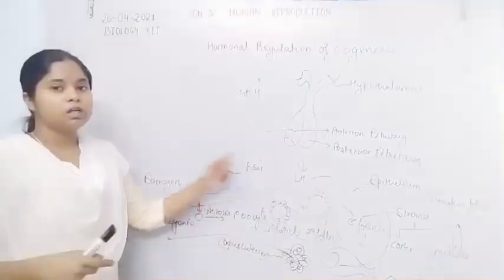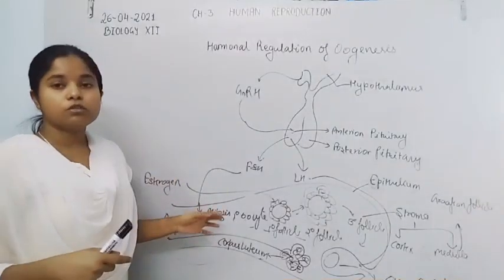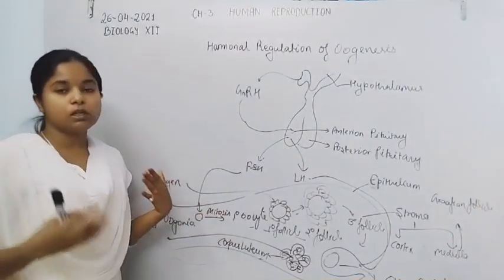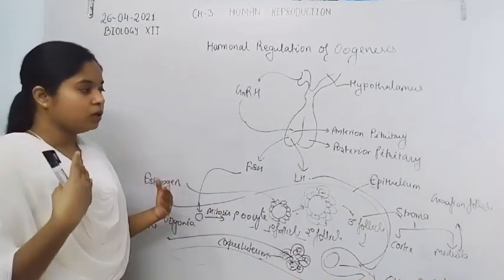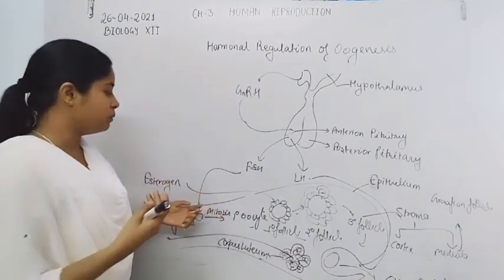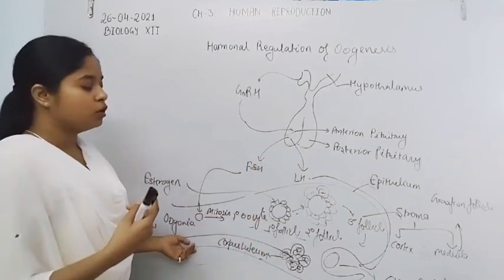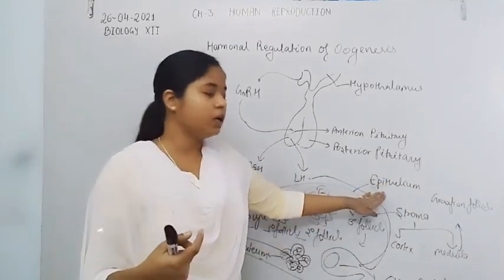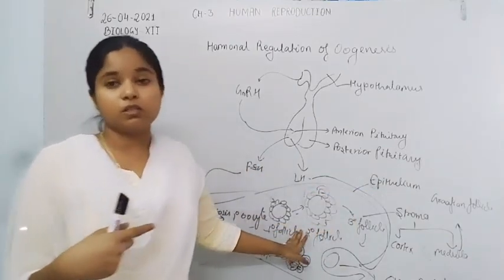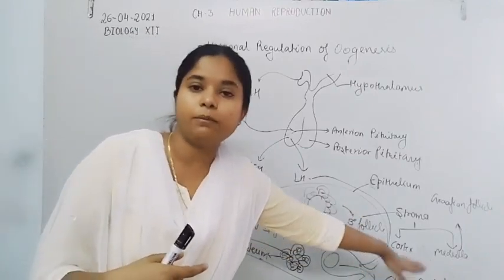The follicle stimulating hormone finally stimulates the oogonia or germinal cells of the germinal epithelium inside the ovary, because the ovary consists of the germinal epithelium and the stroma region, and the stroma is formed by the cortex and medulla region.